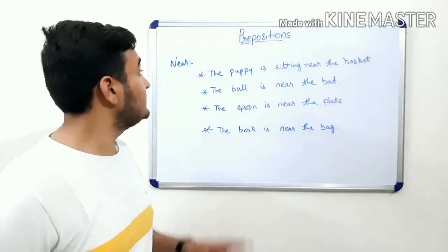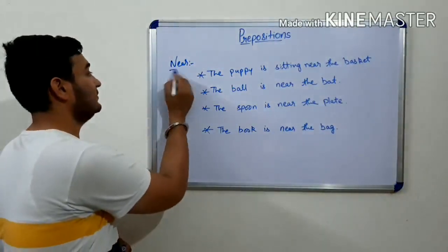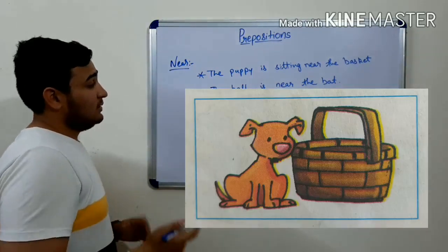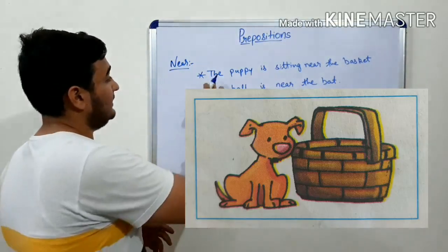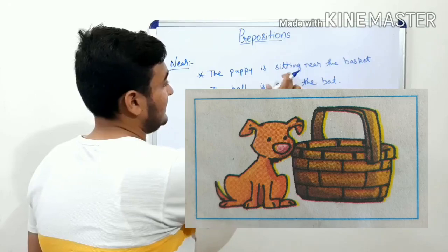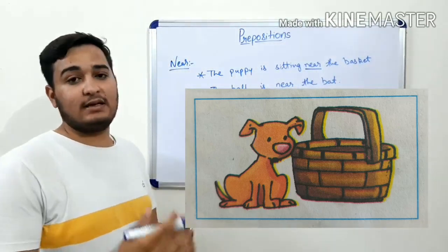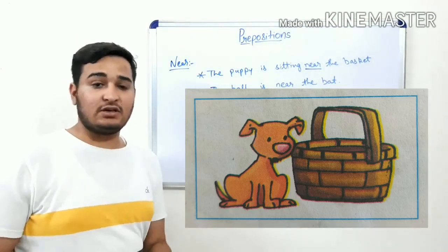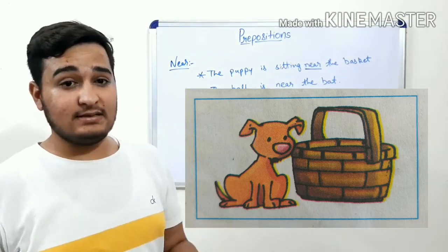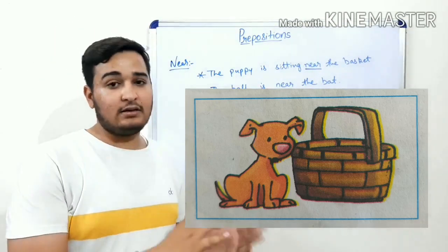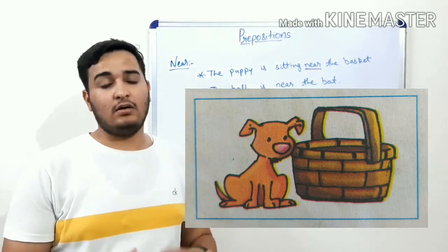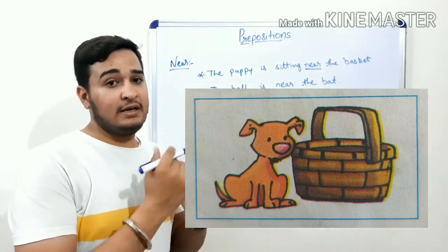A third example is near. For example, the puppy is sitting near the basket, which means the puppy is sitting nearby. As you can see in the picture, the puppy is sitting near the basket, not inside, not on it, but near to the basket.